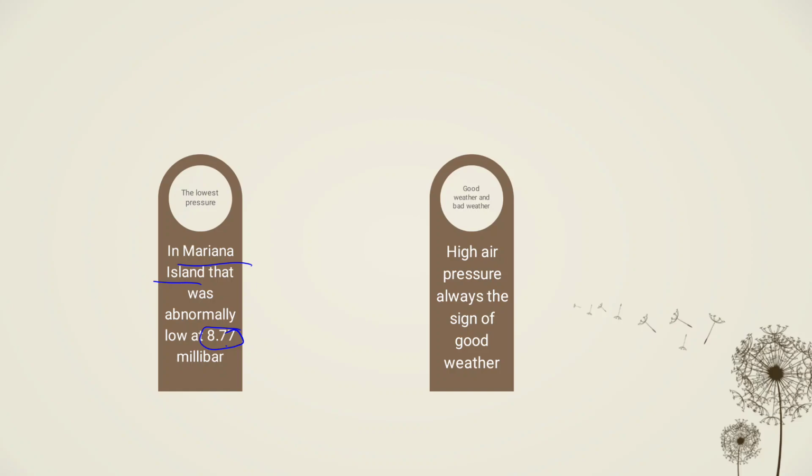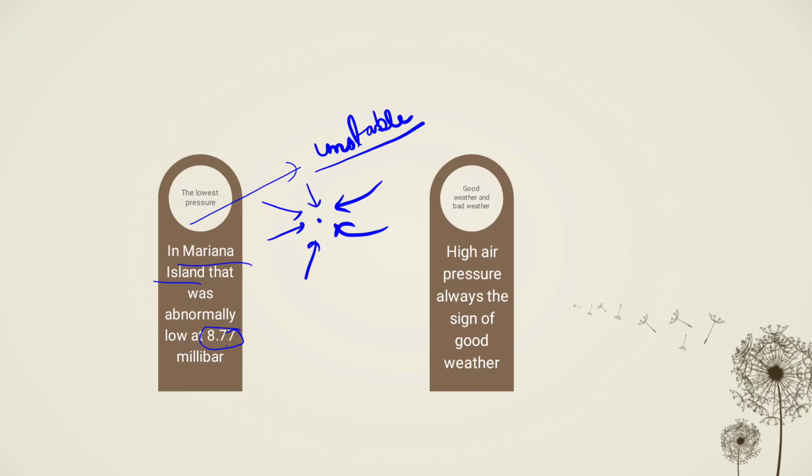event, and this is the most unstable event, because when the pressure is reduced, then the air around it tries to fill the gap, and when the air around it tries to fill the gap and the pressure is less, then the area is affected with more instability of weather, good weather and bad weather. So we can consider that high air pressure or high atmospheric pressure is always the sign of good weather, because it brings the stability of weather, right?